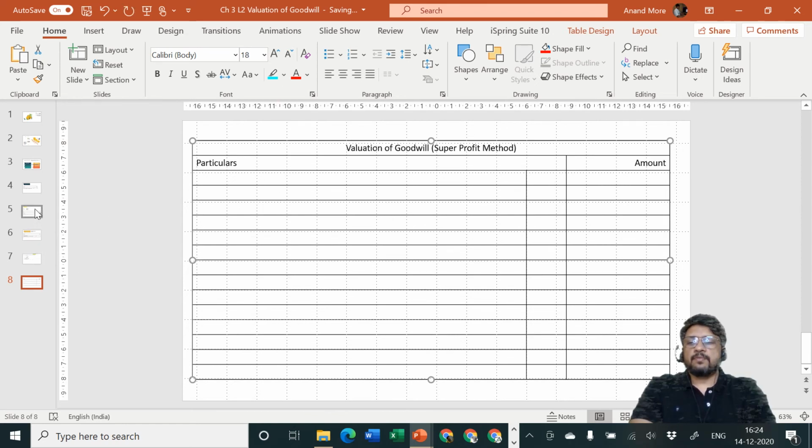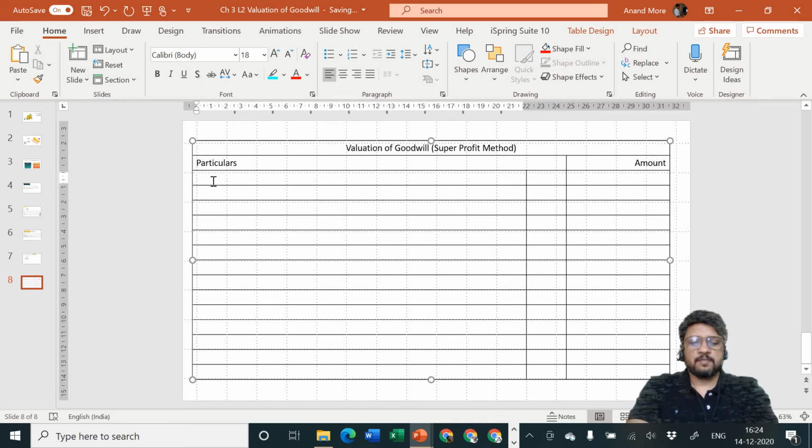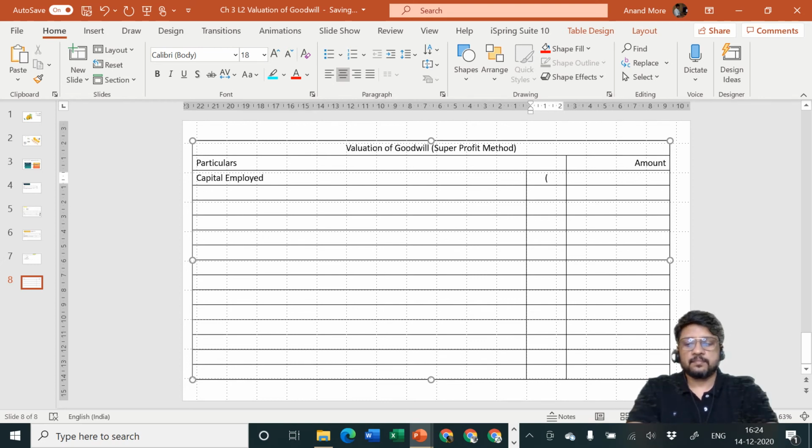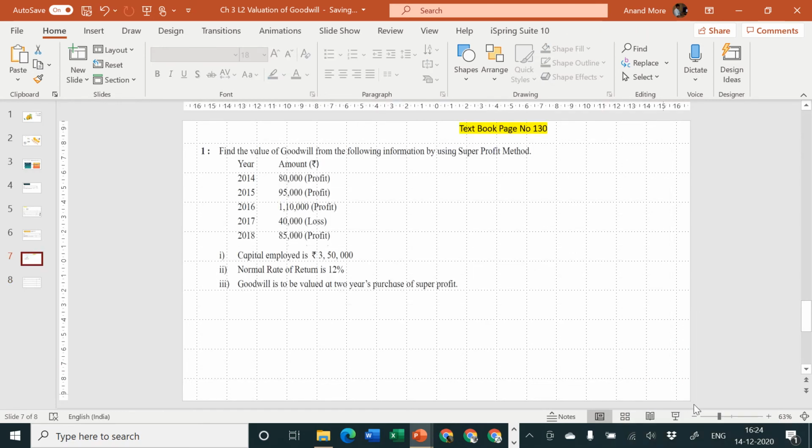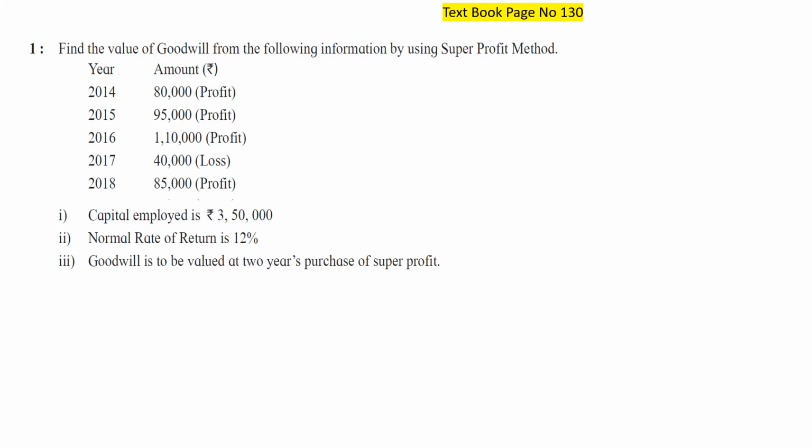First step is calculation of capital employed. Okay, so I'll specify here step 1, capital employed. Point number A. Look into the problem. Find out the value of goodwill from the following information using super profit method: 2014, 15, 16, 17 and 18. Profit, profit, profit, loss and profit: 80,000, 95,000, 1,10,000, 40,000 and 85,000. Capital employed is given 3,50,000. Normal rate of return is given 12%, and goodwill is to be valued at 2 years purchase of super profit.